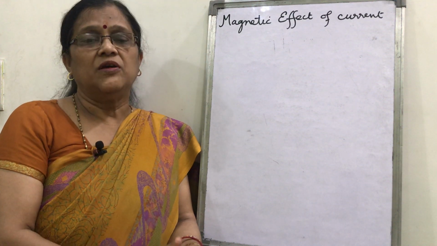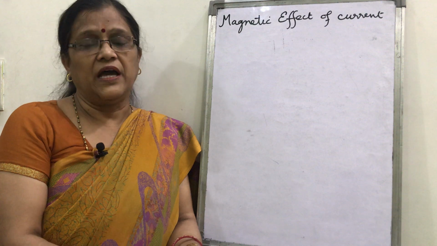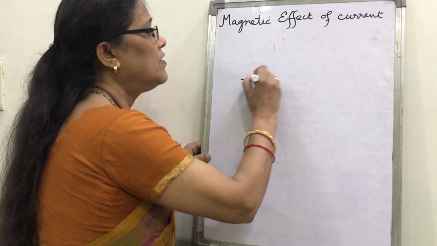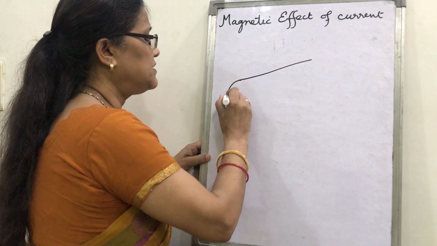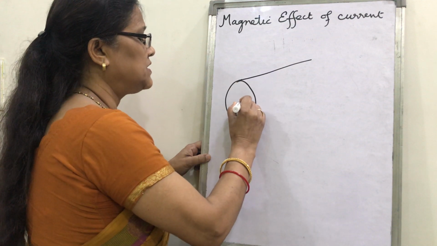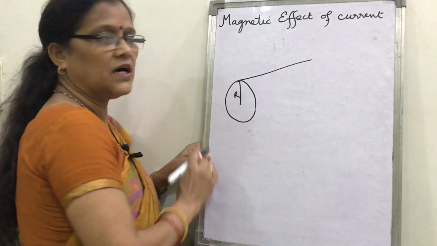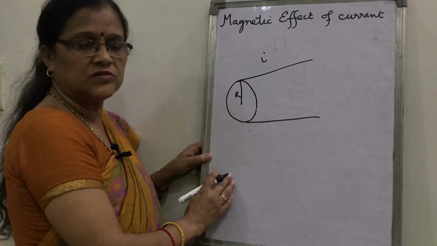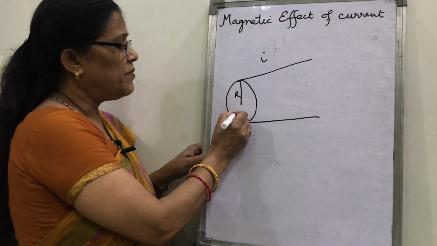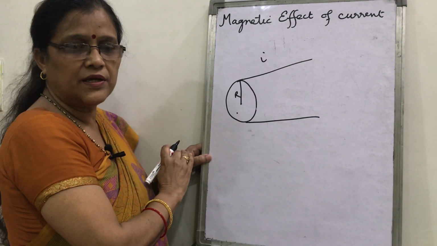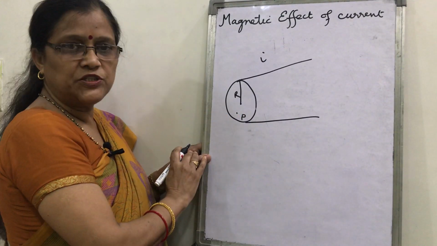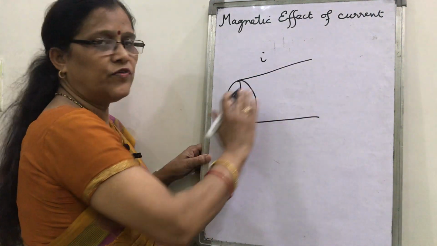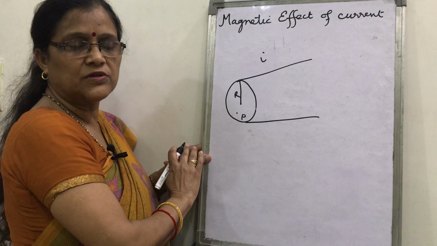I am going to start with another application of Ampere's circuital law. What is that? If there is a wire of radius r, I have shown this cross section area and this is the radius r. So, if the wire has current I, what will be the magnetic field, suppose at this point P? This is point P at which you have to find the magnetic field. Now the current is uniformly distributed over this area of cross section.